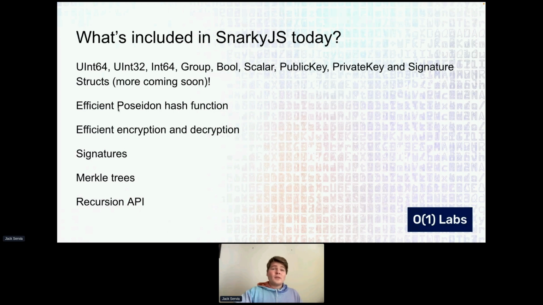We have an efficient Poseidon hash function. This means that we can not only do things faster, but we can do more things. We can build larger Merkle trees than you could build in a different framework, and this is really powerful. We have efficient encryption and decryption, also very powerful. We can pass encrypted values into our smart contract without it being a huge number of constraints. We have efficient signatures. And then we have an API for Merkle trees, actions and reducers, and a few other more complicated structures that you wouldn't want to implement yourself, but that you might need to use. And finally, we have the Recursion API, which makes building these recursive proofs much easier.